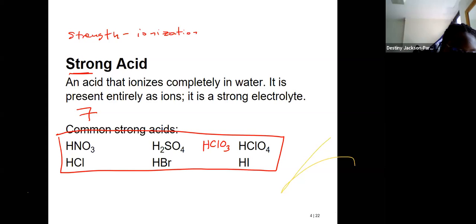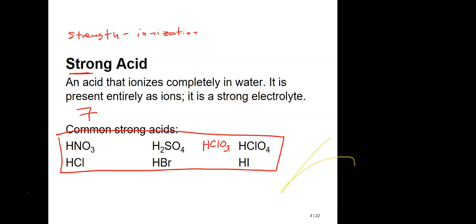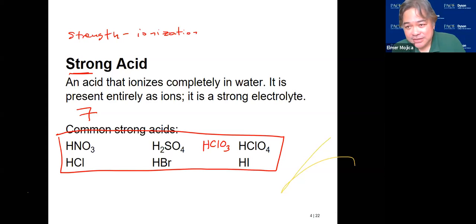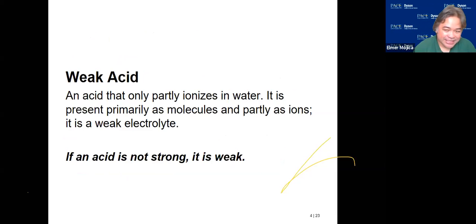Does that make sense? Yes. So if it's not in the list of the strong acids, it is a weak acid. All you need to know is the 7 strong ones. I put the 7 here; in some books, they include chloric acid. So: nitric, sulfuric, chloric, perchloric, hydrochloric, hydrobromic, and hydroiodic acid. Anything that's not on the list dissociates less than 100%.